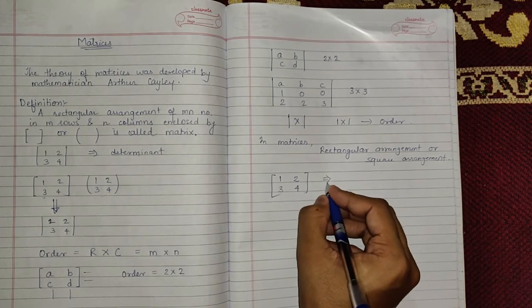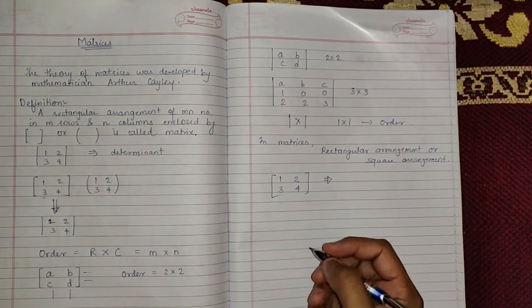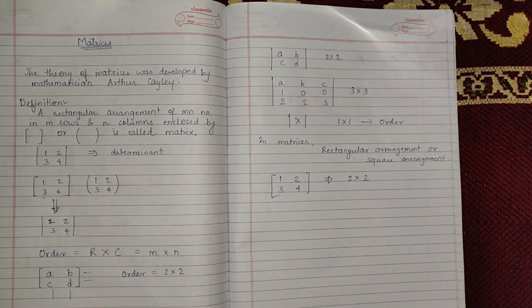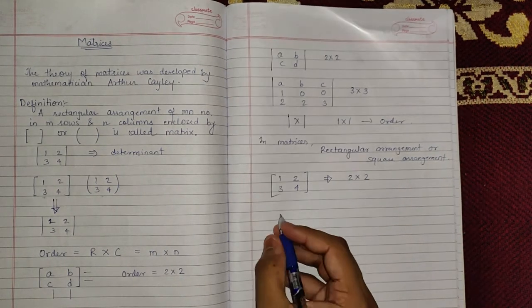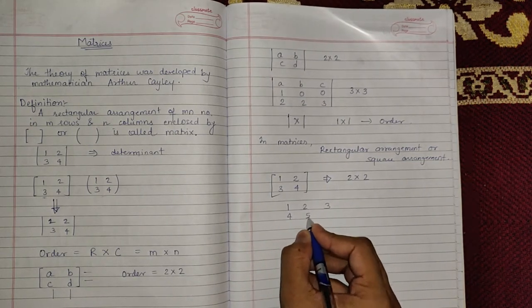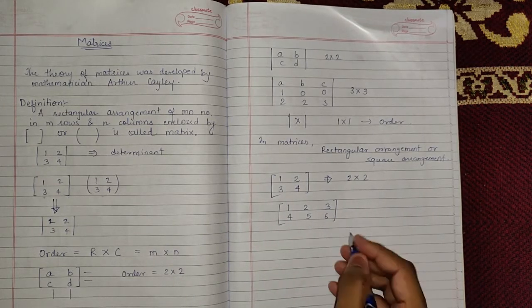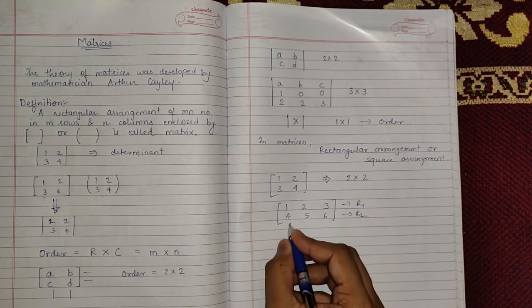This is a matrix, of course, because it is enclosed in square brackets. So this is an order 2 by 2 matrix. But it is also possible that the arrangement of numbers is in rectangular form, like this: 1, 2, 3, 4, 5, 6. Now this is a rectangular arrangement of numbers. It has 2 rows and 3 columns.